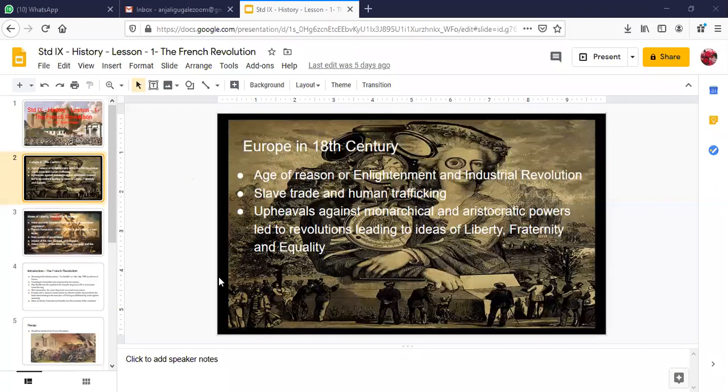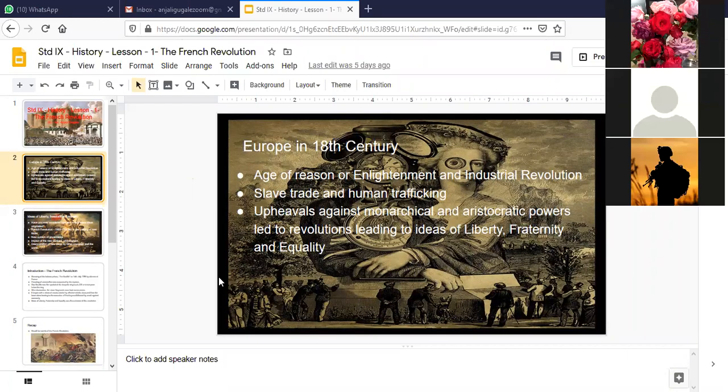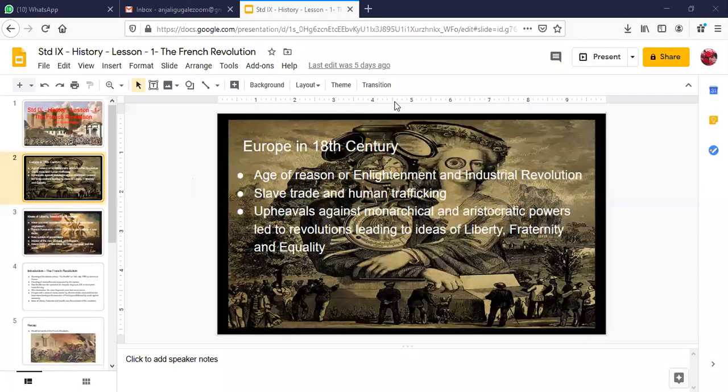Okay, so what is the difference between monarchy and aristocracy? The monarchical form of government is there in England. The aristocratic form of government is not monarchy. What is the difference? Children, you already have studied about the Delhi Sultanate and the Mughal Empire. Especially when we look at the Delhi Sultanate, the ulemas and the nobles were more important. Why were the nobles and ulema more important?